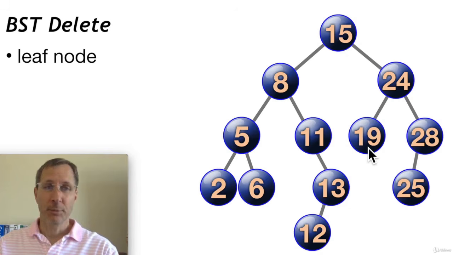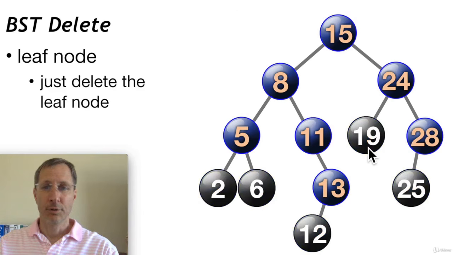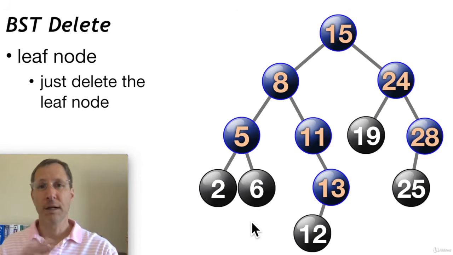So let's first look at the possibility that the number we want to delete is a leaf node. These gray nodes are all leaf nodes. In the case of a leaf node, it's easy for us to just delete it without affecting anything else in the tree. These are bottommost nodes, so it doesn't affect the organization of anything else. We can just delete that node if it's a leaf. That's the easiest case right there.